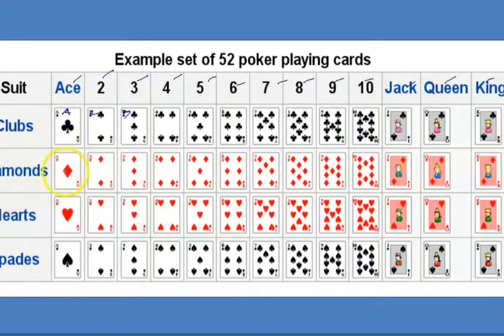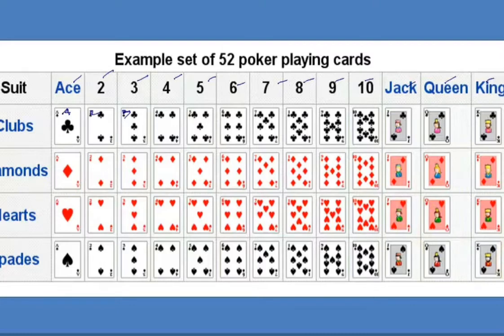Right, next one, diamond card. Diamond A, diamond 2, diamond 3, up to diamond 10, and then diamond Jack, Queen, King. So these are 13 cards in diamond. Similarly, with the heart symbol, there will be 13 cards, and with the leaf type, the spade cards, there are 13.